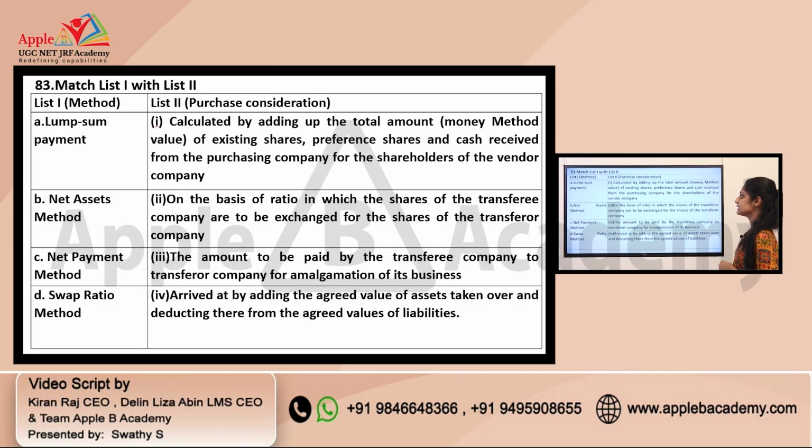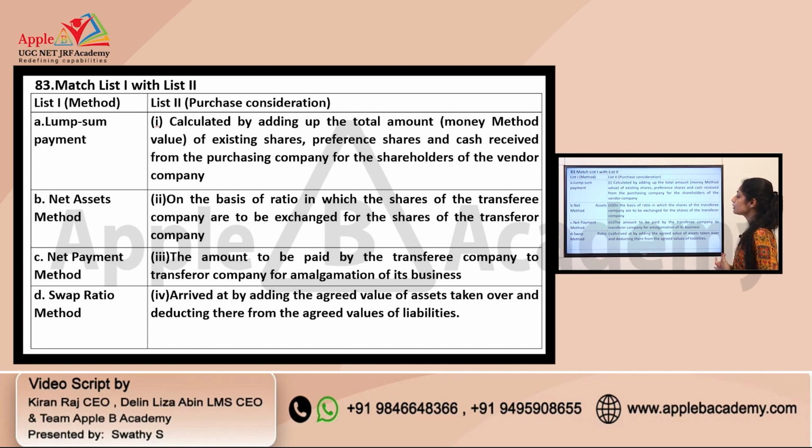Question number 83. Again, we have a match the following question, and list one is about the various methods of payment, that is, the forms of purchase consideration. This is also from accounting and auditing. In list 2, we are dealing with how the consideration is made. The first is lump sum payment, then net asset method, net payment method, and swap ratio method.